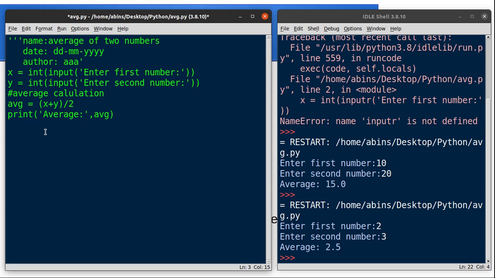At the end you again add 3 single quotes. So this is the multi-line comment. Again, these multi-line comments are also ignored by the Python interpreter. So this is one way.